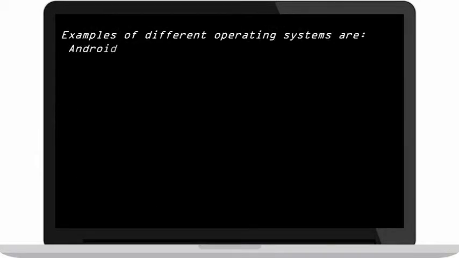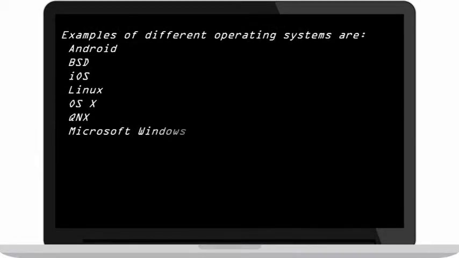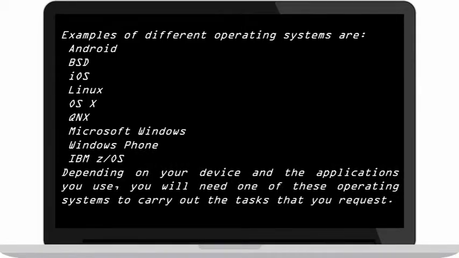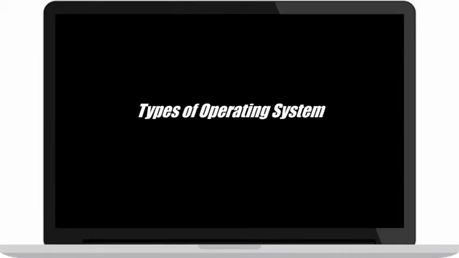Examples of different operating systems are Android, BSD, iOS, Linux, OS X, QNX, Microsoft Windows, Windows Phone, IBM z/OS. Depending on your device and the applications you use, you will need one of these operating systems to carry out the tasks that you request. Here are the types of operating systems.